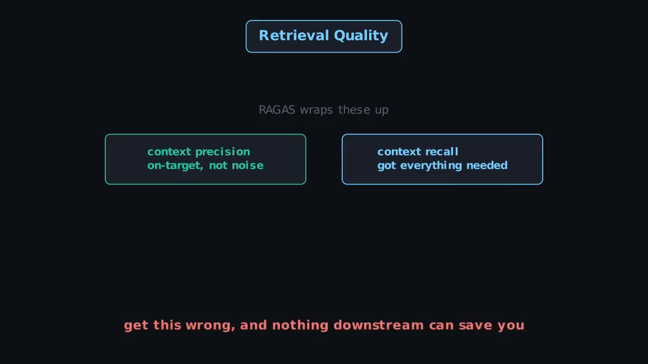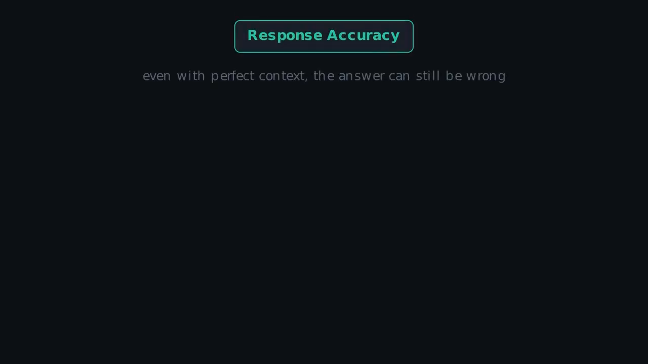Frameworks like RAGAs wrap these into context precision. Is the context on target? And context recall. Did we get everything the answer needs? Get this wrong, and nothing downstream can save you. Now the generator. Even with perfect context, the answer can be wrong, off-topic, or unsupported.